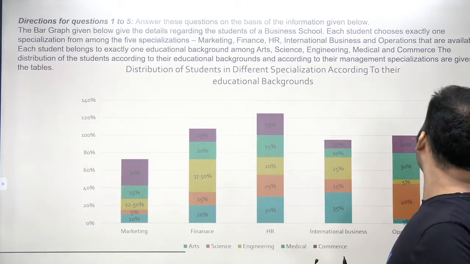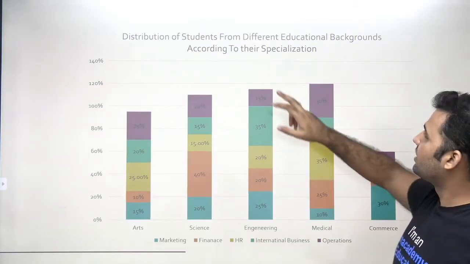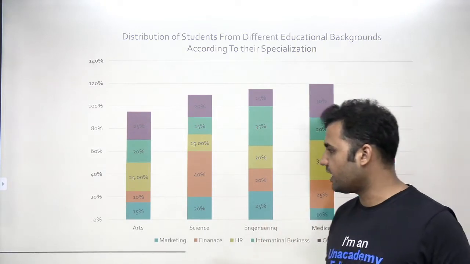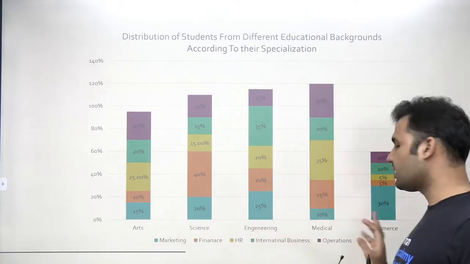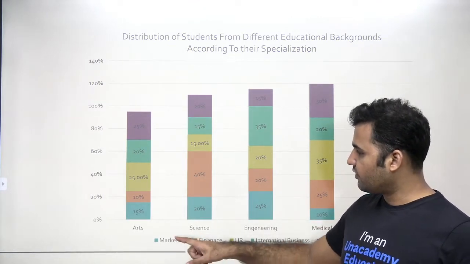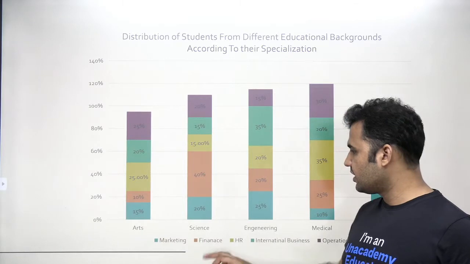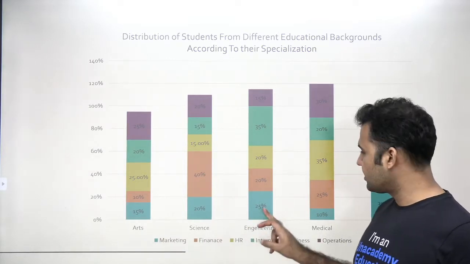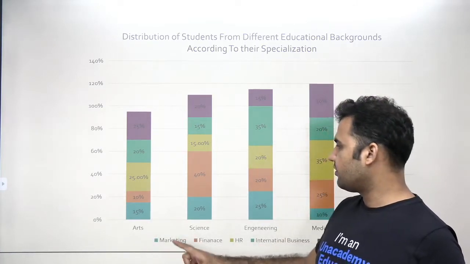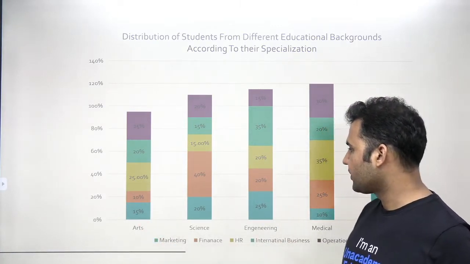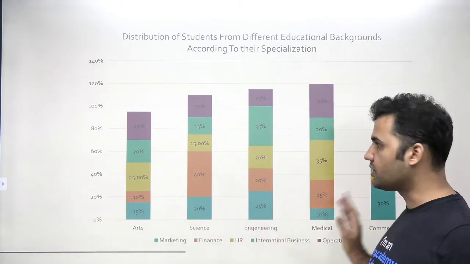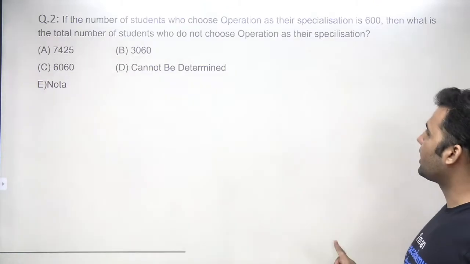And then you have the second bar graph, which is telling us the distribution of students from different educational backgrounds according to their specialization, right? So arts, science, engineering, medical, and commerce are these five backgrounds. And you're supposed to read the graph like this: 15% from the marketing are in arts, 20% from the marketing are in science, 25% from the marketing are in engineering, and so on. So this is question number 4 that we will be discussing.